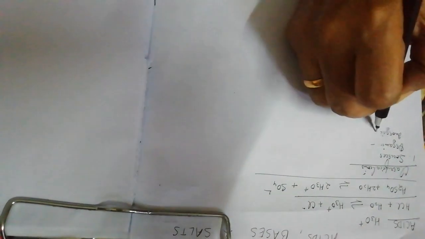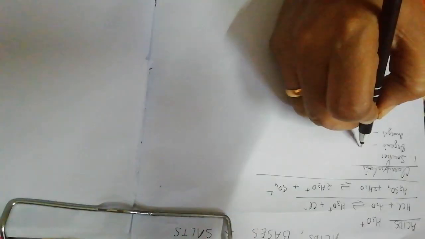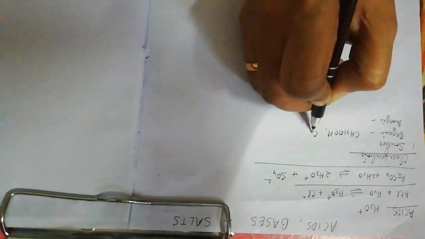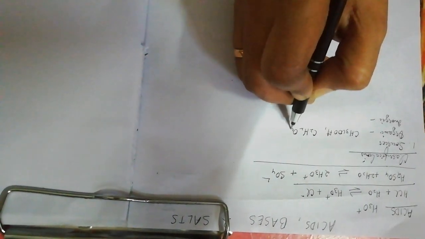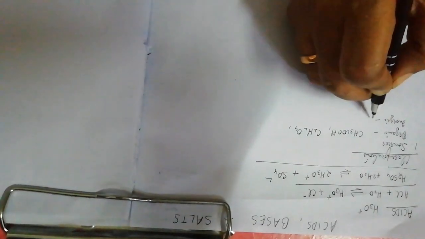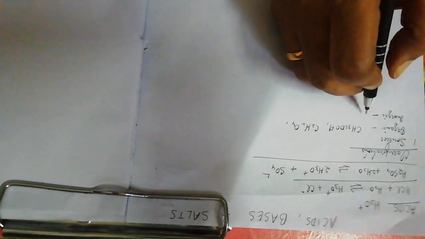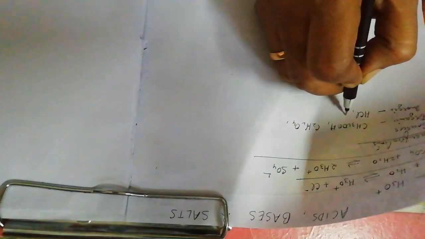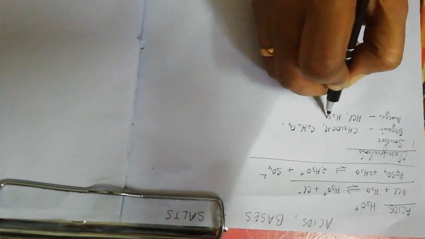Organic acids are those which are derived from plants. Examples are acetic acid, oxalic acid, tartaric acid, etc. Inorganic acids, as the name suggests, are obtained from inorganic compounds, and examples are hydrochloric acid, sulfuric acid, phosphoric acid, etc.